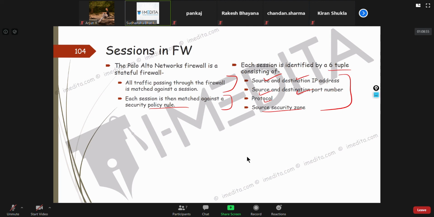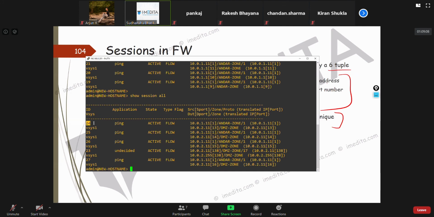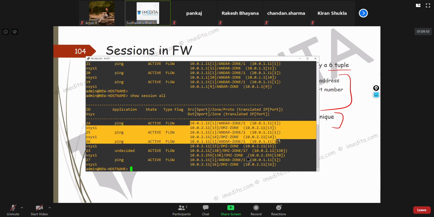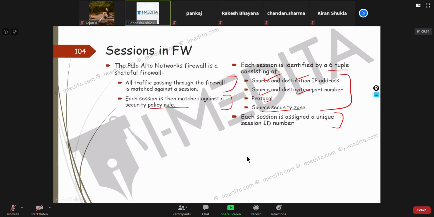This information was here. Each session is assigned a unique session ID number, which we saw as 21, 22, 23. So this is the session ID, and this is the 6 tuple information.